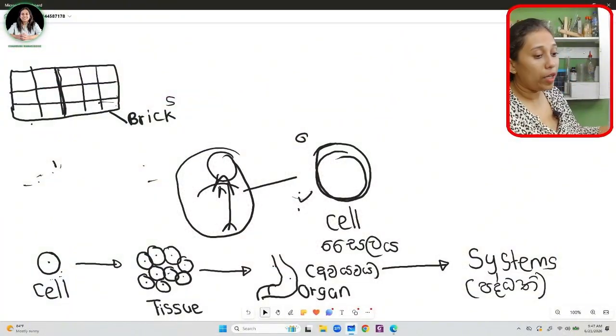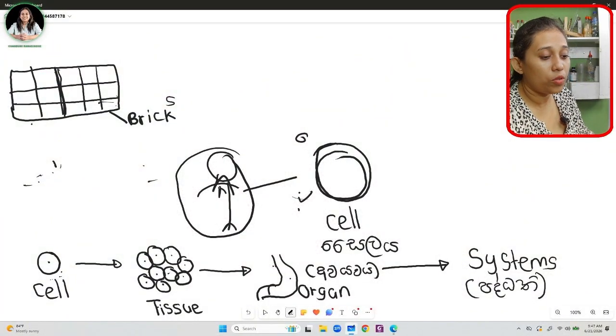Digestive system is ආහාර ජීරණ පද්ධතිය, respiratory system is ශ්වසන පද්ධතිය, nervous system is ස්නායු පද්ධතිය. Different systems are present in our body. We are going to learn about these systems in upper grades.